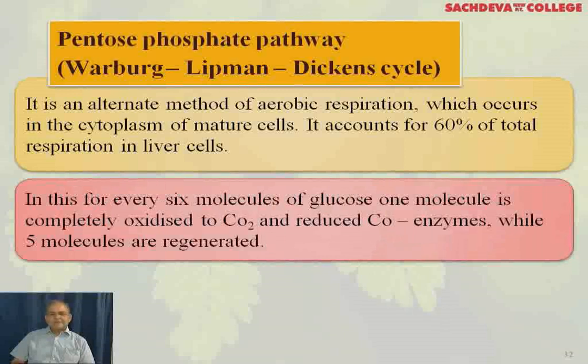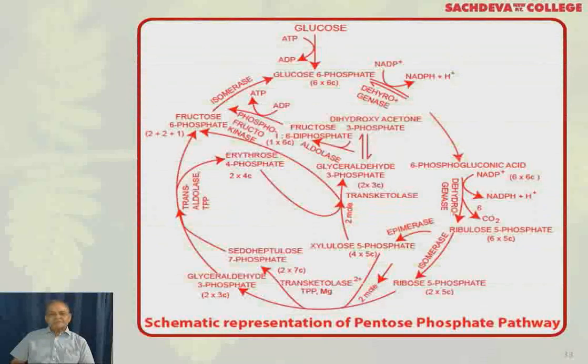In this, for every 6 molecules of glucose, 1 molecule is completely oxidized to carbon dioxide and reduced coenzymes, while 5 molecules are regenerated. And this is the representation of the pentose phosphate pathway. You can see, starting with 6 molecules of glucose 6-phosphate, 6-carbon compounds, through the whole cycle 1 molecule gets oxidized, and in the last you are getting fructose 6-phosphate, 2 plus 2 plus 1, that is 5 molecules regenerated, while 1 molecule gets oxidized.